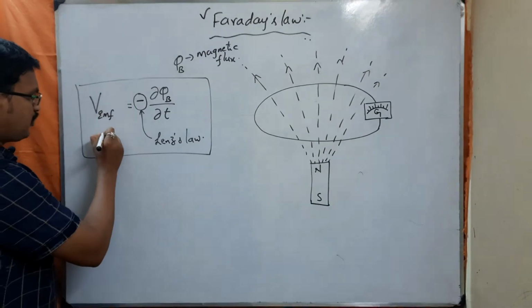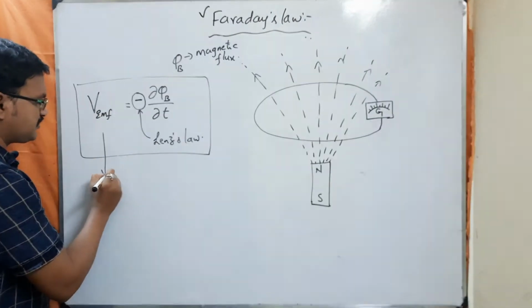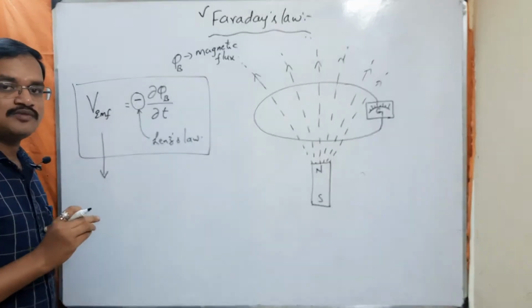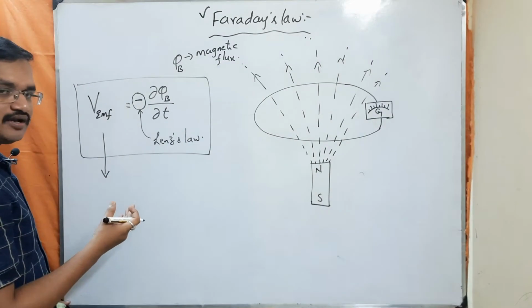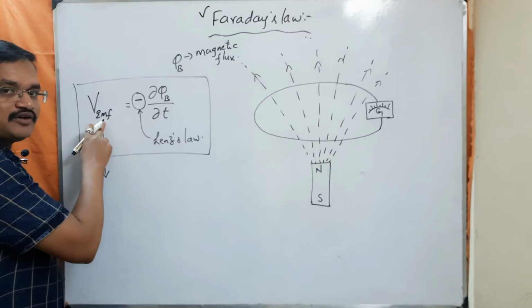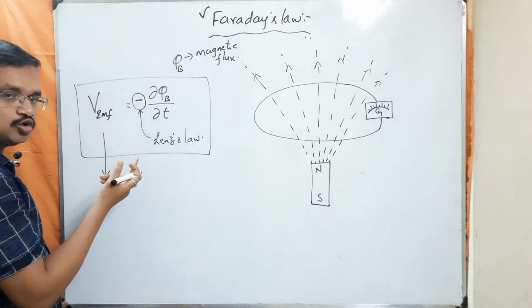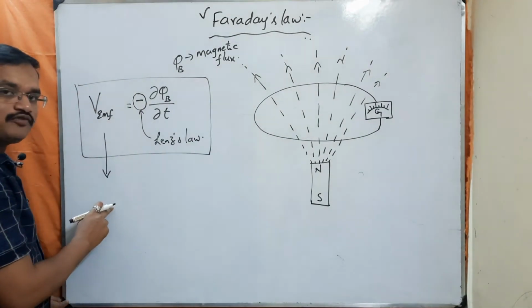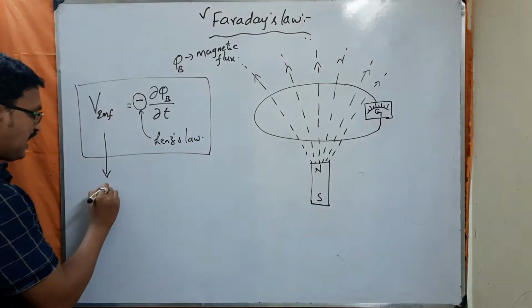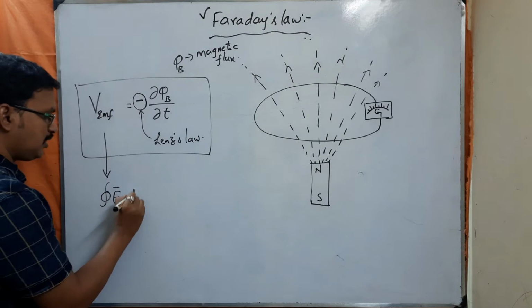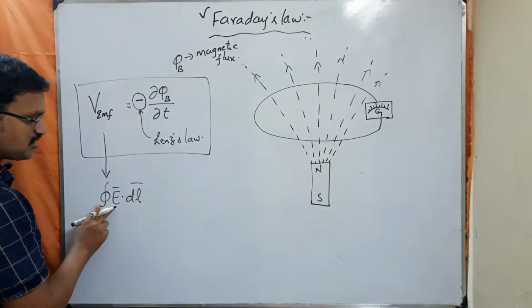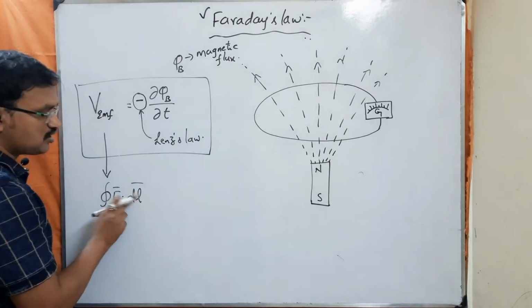So now I am going to write this voltage or EMF in terms of the electric field. This is the voltage or EMF that is induced around the closed loop, and I can write it as the closed loop integral of E bar dot dl bar. This represents the circulation of electric field around the closed loop.